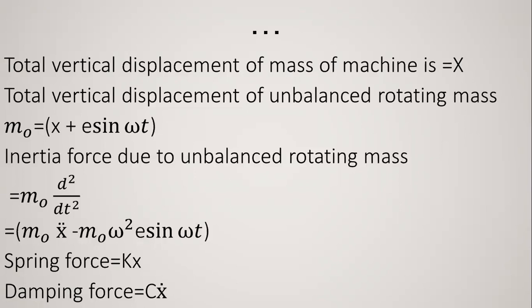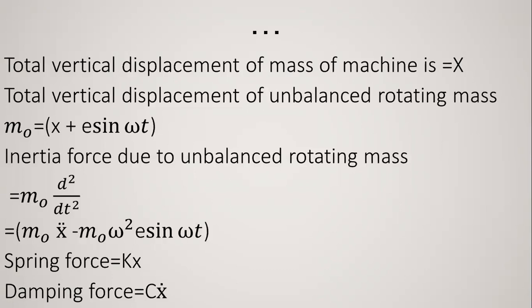of gravity. Now, if we are going to find the inertia force of the whole system or all the mass, it is m x double dot, or you can say m d square x by dt square. But here, the inertia force generated is m0 d square by dt square into, in bracket, the displacement of the mass, right.